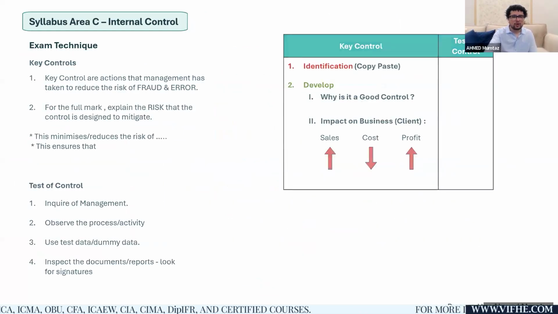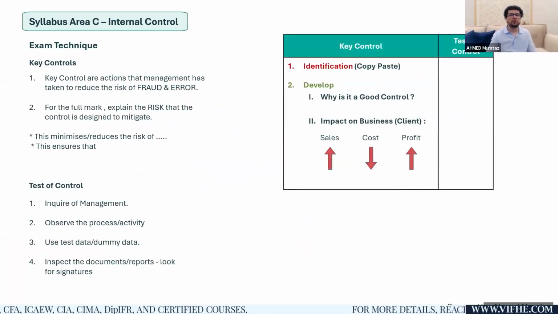Wait a second. Okay, now the examiner could ask you for the key controls. Guys, the key controls or the direct controls are exactly the opposite of deficiencies. For the key controls or the direct controls, you will appreciate rather than criticize. For the deficiency, you need to criticize, right? So the key controls are exactly the opposite of the deficiencies, and you will not say this could result in, this could lead to problems. You will explain this minimizes the risk of, this reduces the risk of, this ensures that. So just like the deficiency, you need to explain the direct control as well.